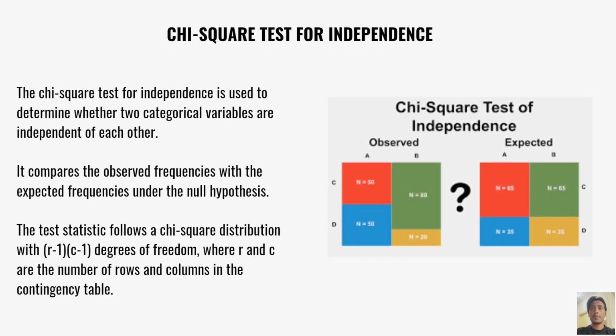Chi-square test for independence. The chi-square test for independence is used to determine whether two categorical variables are independent of each other. It compares the observed frequency with the expected frequency under the null hypothesis. The test statistic follows a chi-square distribution with (R-1)(C-1) degrees of freedom, where R and C are the number of rows and columns of the contingency table, as you can see in the diagram.